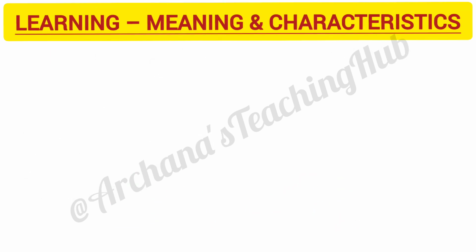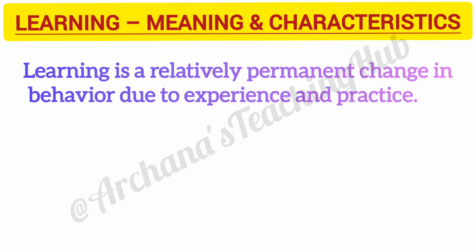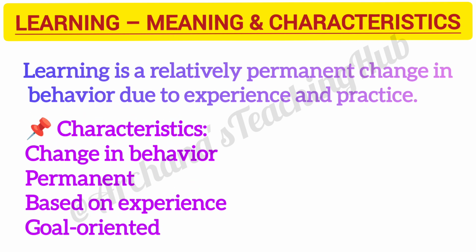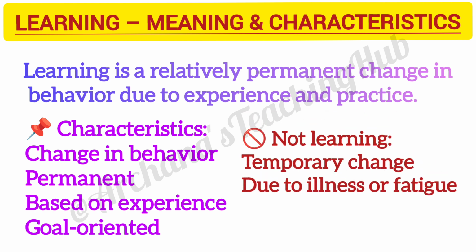Now topic 3, learning, meaning and characteristics of learning. Learning is a relatively permanent change in behavior due to experience and practice. Now characteristics of learning. Learning is a change in behavior. Learning is permanent. Learning is based on experience. Learning is goal oriented. Not learning: temporary change due to illness or fatigue.